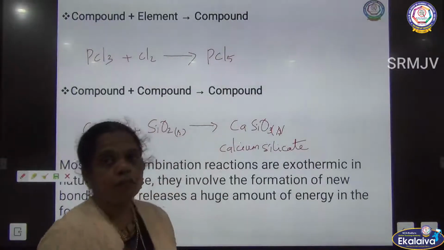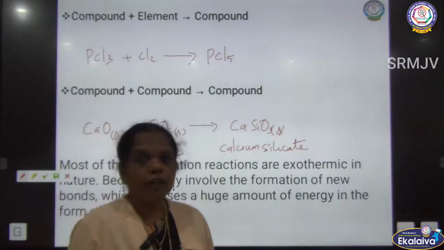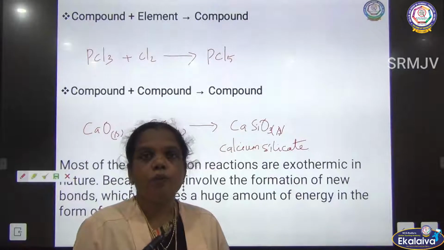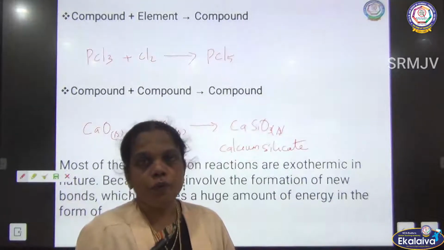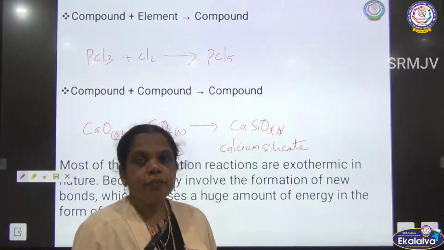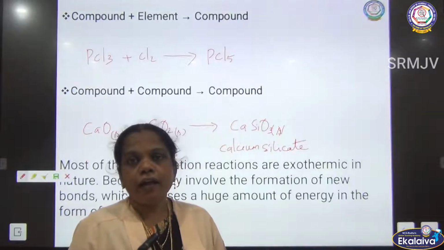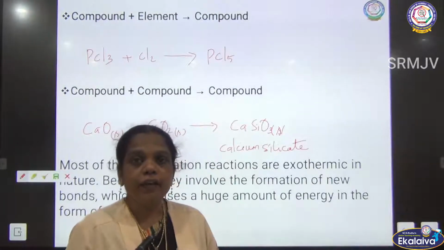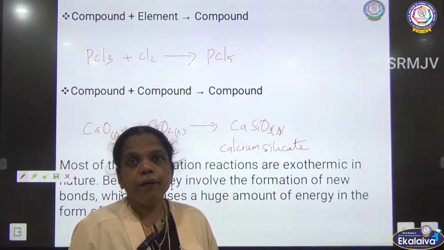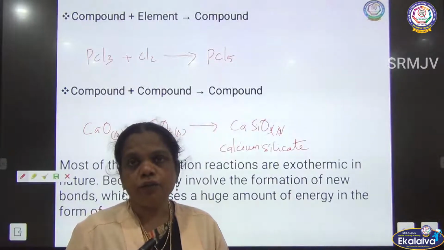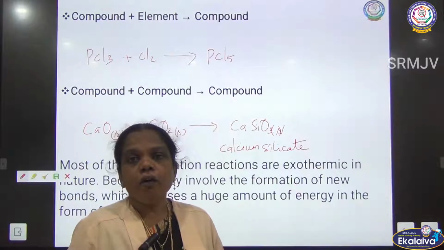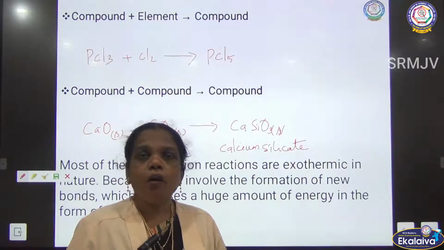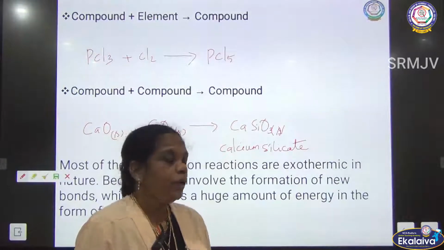Calcium silicate is formed. So this is one of the types of combination reaction: compound plus compound gives a new compound. Based on the nature of the atom and the reactant, the combination can be classified as element plus element to give compound, compound plus element gives compound, and compound plus compound gives compound.